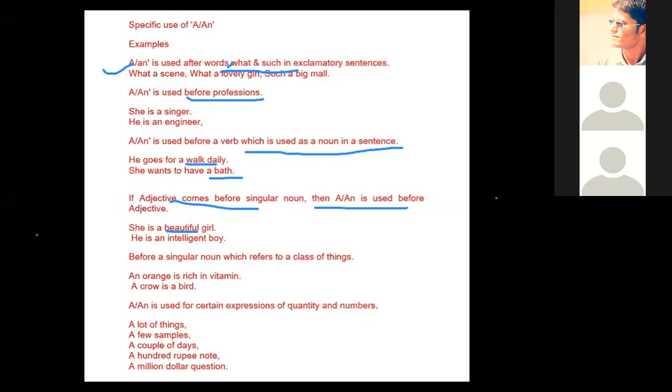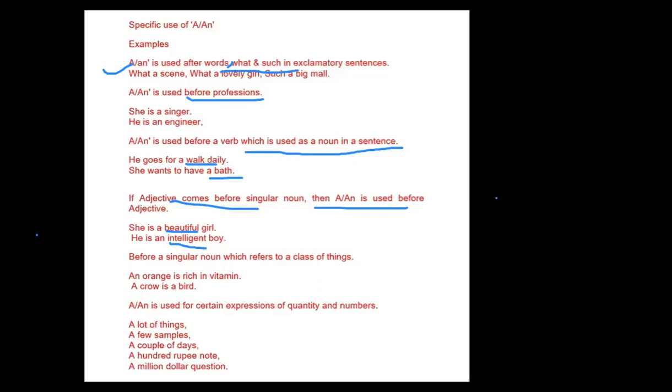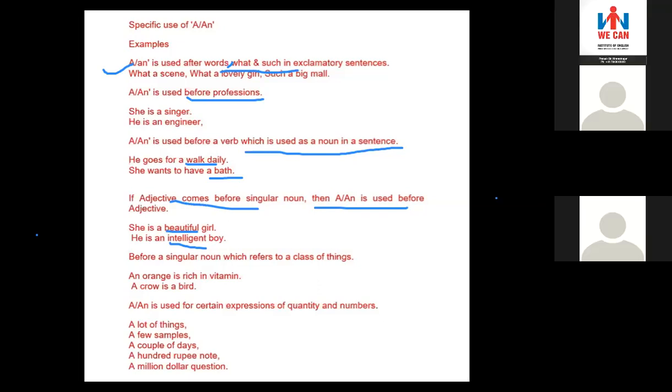In the next sentence, he is a boy. It's okay, he is a boy. But when we use an adjective like intelligent before boy, at that time we write he is an intelligent boy, because intelligent starts with I, so we use an. If there is only boy, then we use he is a boy.